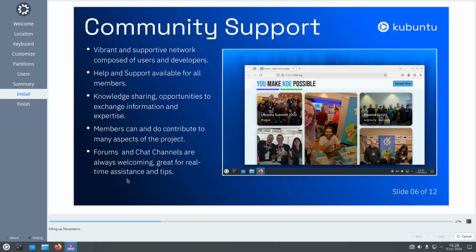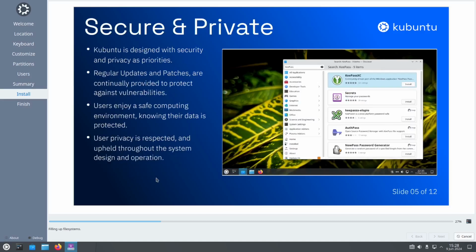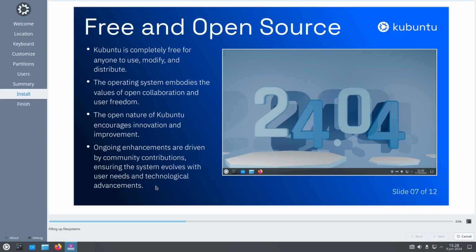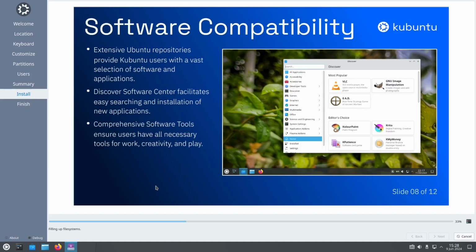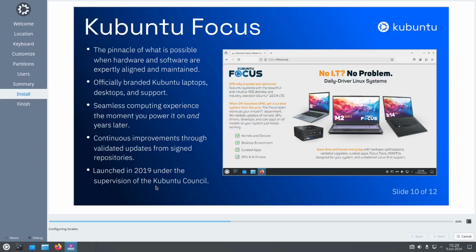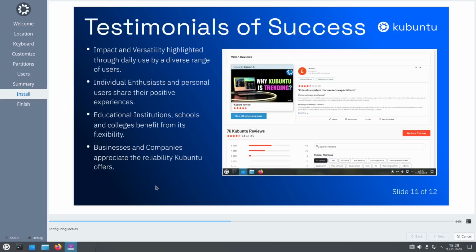Secure and private, of course. It is protected by your password and your fingerprint and whatever security you want there. You have the community to support you. Just ask them. Free and open source, completely free to all. Software compatibility, extensive Ubuntu, powerful and beautiful customization and aesthetics that allow you to tailor it with your own matching of your personal style. And of course, we have all the computer system.